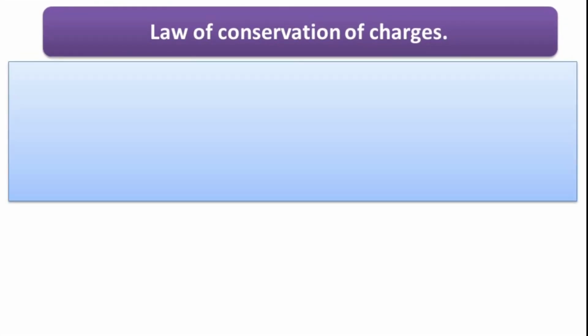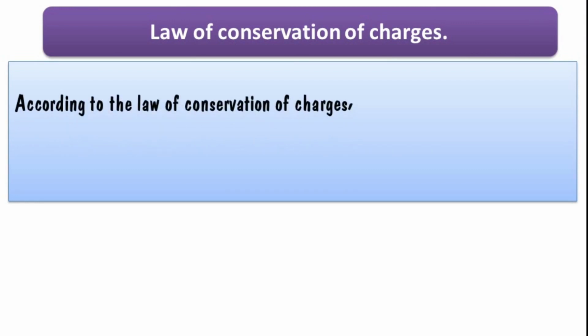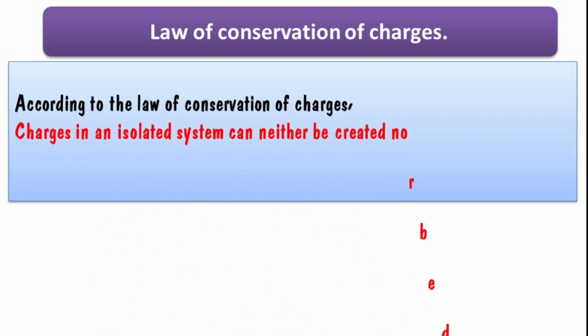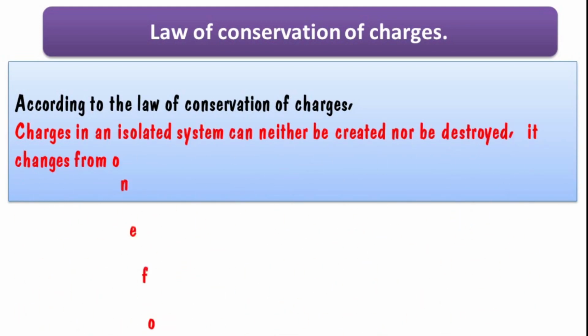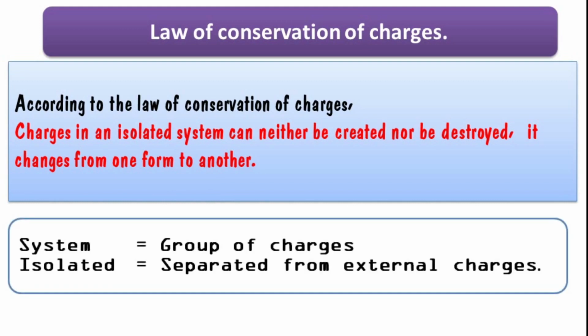Charges also follow the law of conservation. According to the law of conservation, charges in an isolated system can neither be created nor be destroyed. It changes from one form to another form. What is an isolated system? System means group of charges, two or more number of charges. And isolated means separated from outside.